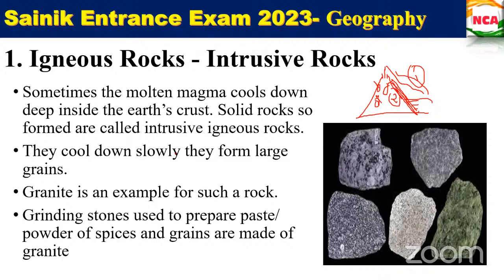Ma'am, sometimes the magma cools down inside the Earth's crust itself. So what is extrusive igneous rocks? Ma'am, extrusive igneous rocks are rocks which are cooled outside the volcano. No, not volcano. You cannot say volcano. It is Earth's crust, okay? Earth's crust.